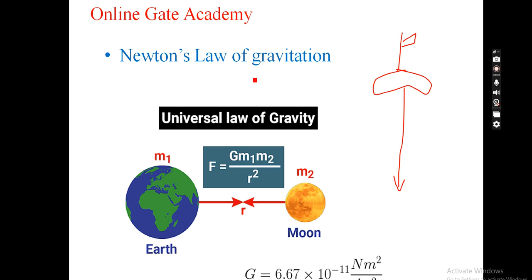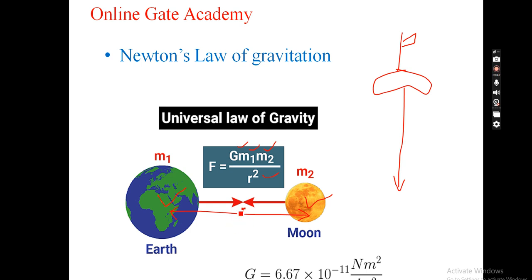So Newton's law of gravitation comes from Sir Isaac Newton, which gives the formula to calculate this force of attraction. If we know the mass of two objects, let's say the moon is one object and the second object is earth, we know that moon and earth are always attracting each other. With how much force are the moon and earth attracting each other? That we don't know. So he came up with this particular formula, which gives G m1 into m2 divided by distance square.